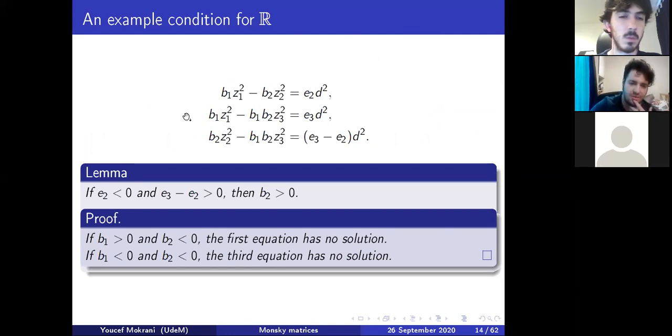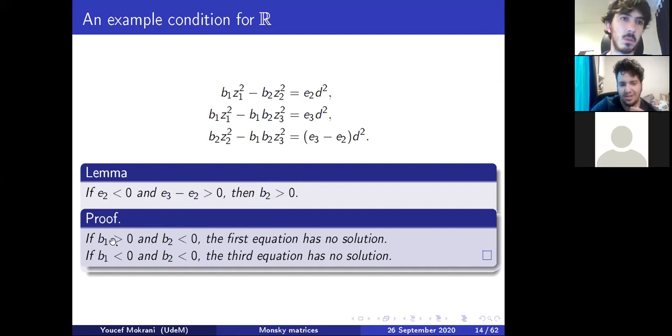The most simple will be in R. In R, we have this equation system. The third equation is just the second minus the first. Anyways, if E2 is negative and E3 minus E2 is strictly positive, one of the conditions is that for a real solution, B2 needs to be greater than 0. The proof is very simple.